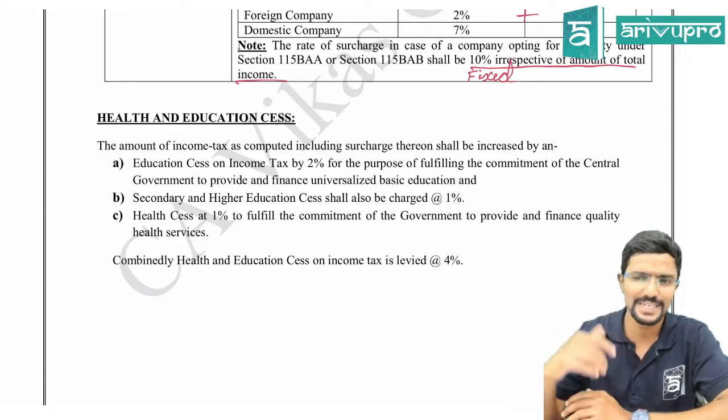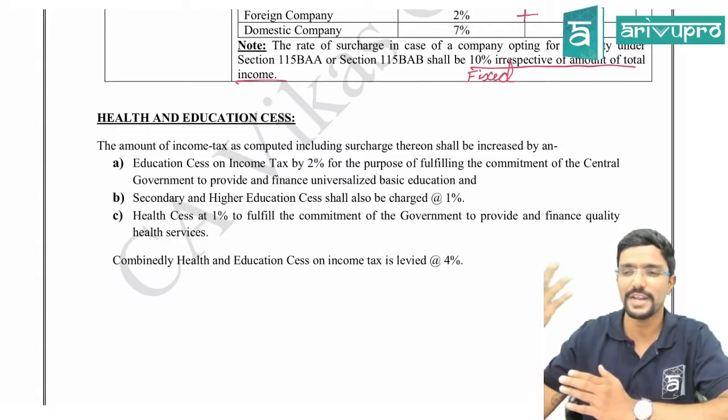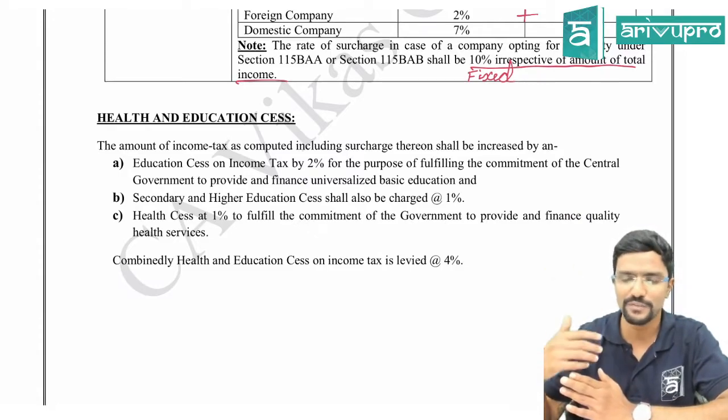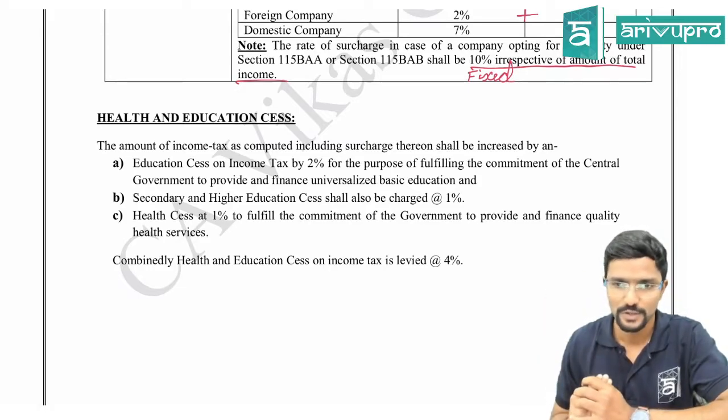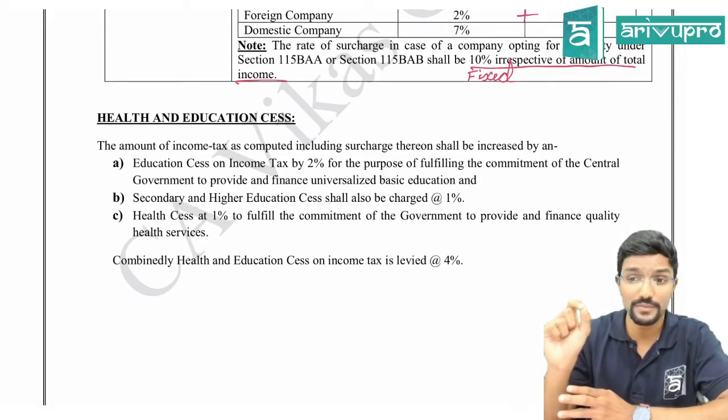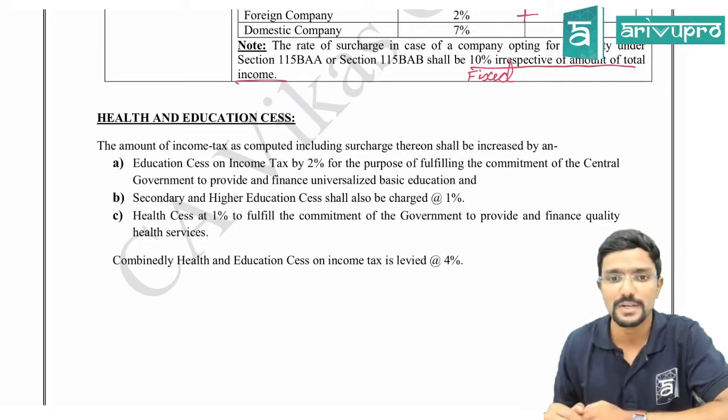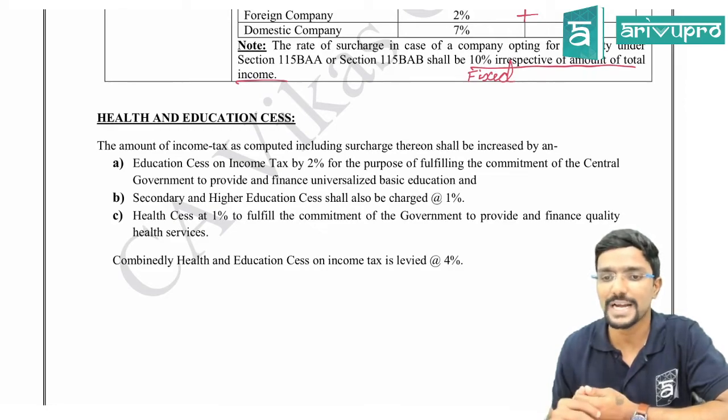As in the first class itself I have told you, they give all free education, free dress, free uniform, then free nowadays shoes, every stationery, everything they will give. So for that purpose they are collecting some, that is for specific purpose. Okay. Next, secondary and higher education cess shall also be charged at 1%.